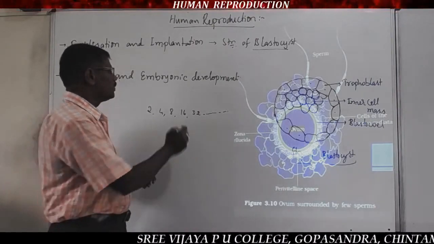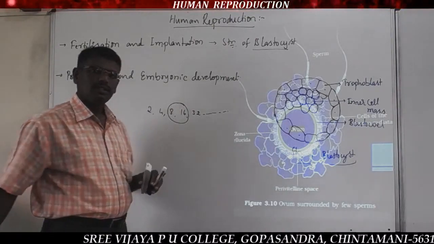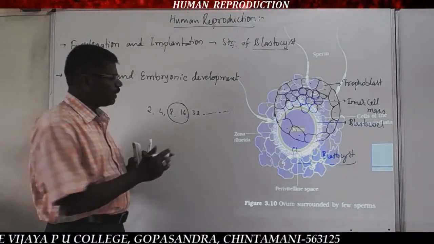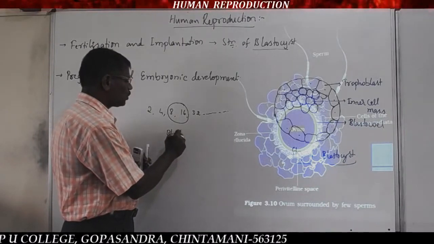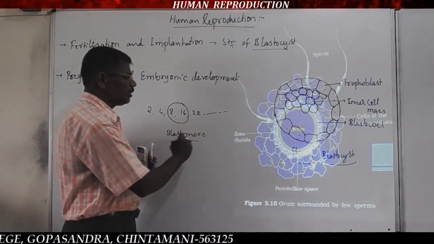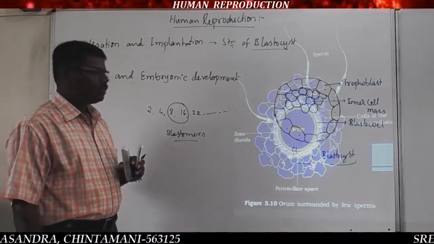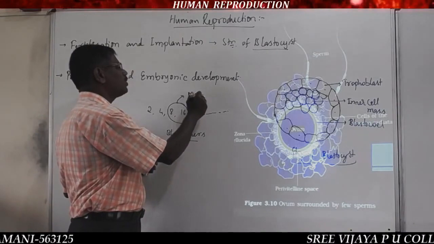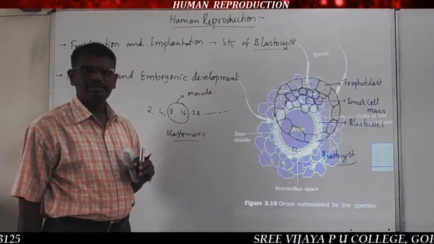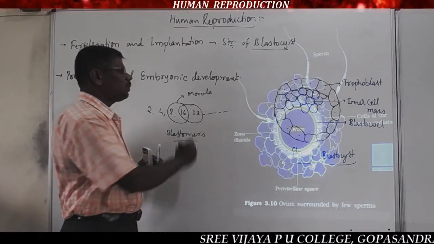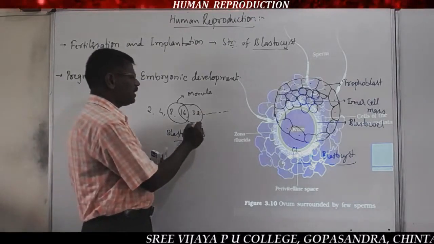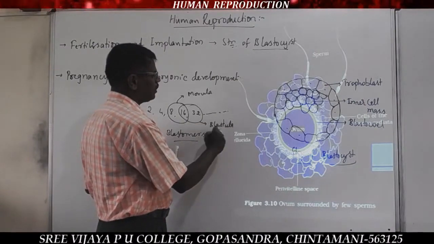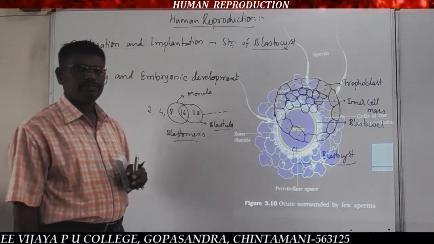The cells present in the zygote after division are called blastomeres. The 8 to 16 blastomeres present in the first embryonic stage is the morula. The 16 to 32 cell stage is the second embryonic stage, called the blastula.